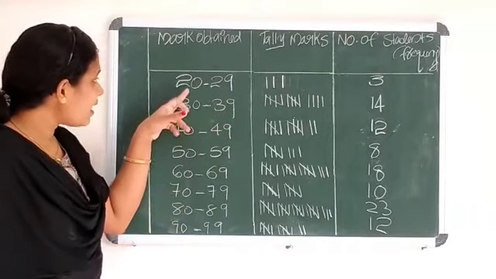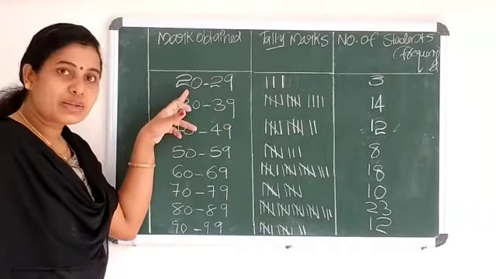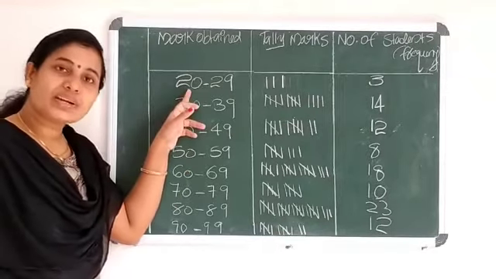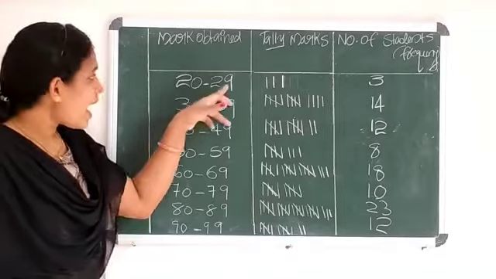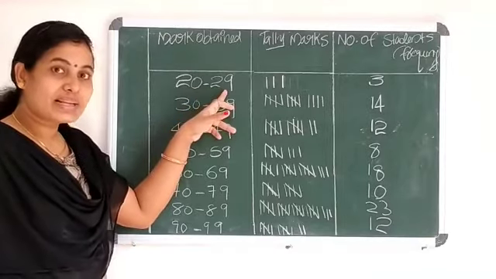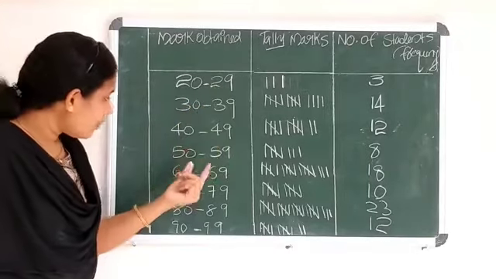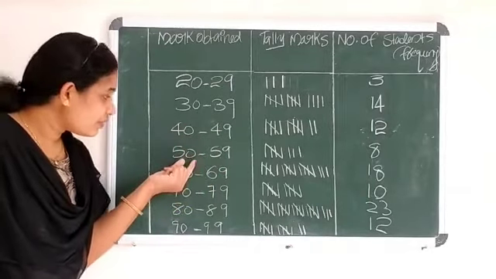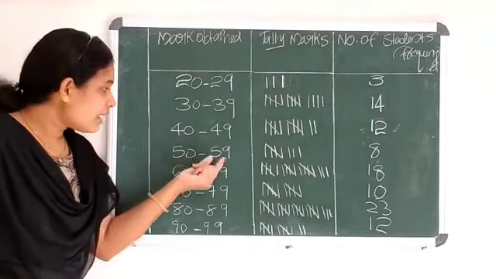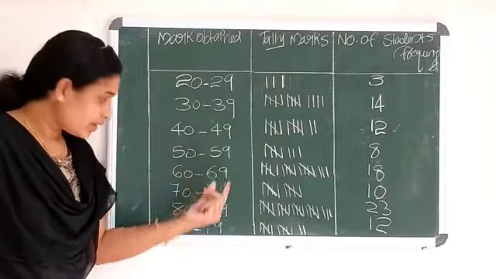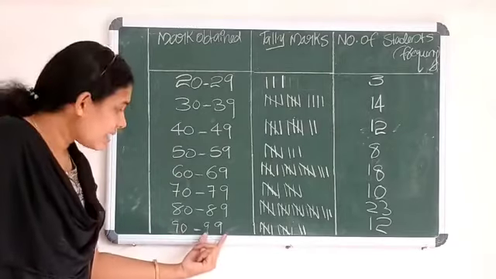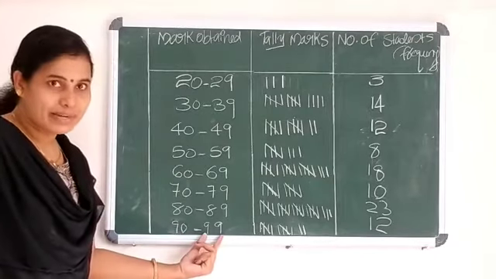Here you can see that the lowest value is 20 and the highest value is 29. No? We call this 20 the lower class limit and 29 the upper class limit. Now please consider the class 50 to 59. Here you can see that 50 is the lower class limit and 59 is the upper class limit. Now consider the last class. 90 is the lower class limit and 99 is the upper class limit.